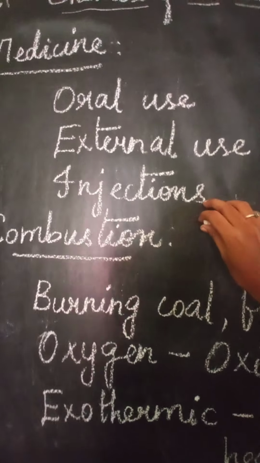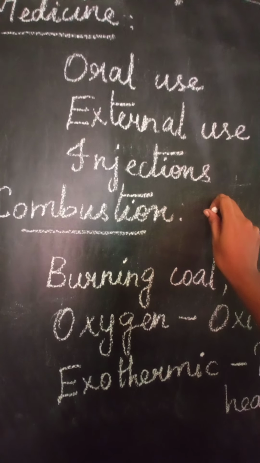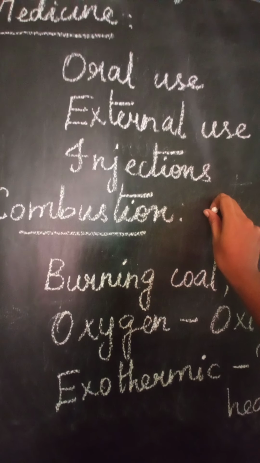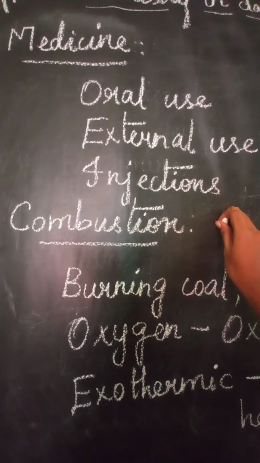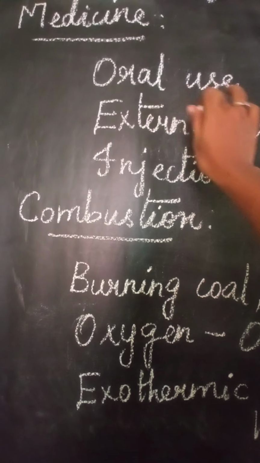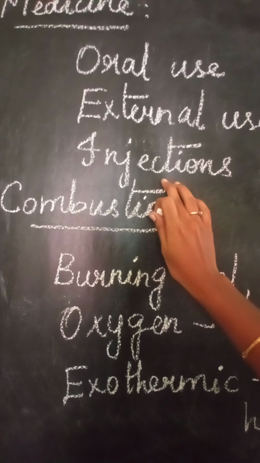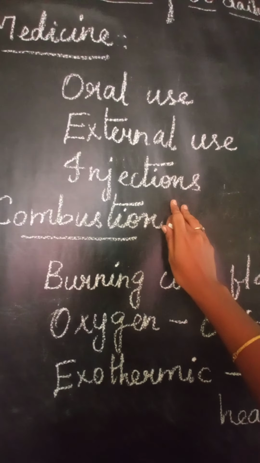So first, what is medicine? We know the purpose for which we take medicine. Usually, whenever we are not feeling well, we take medicines. Medicines may be taken in different forms: oral use, external use, and also in the form of injections. So mostly in these three ways we take medicines.